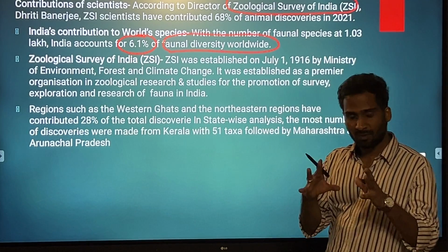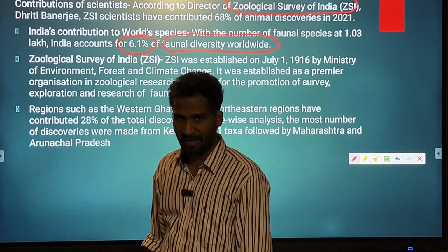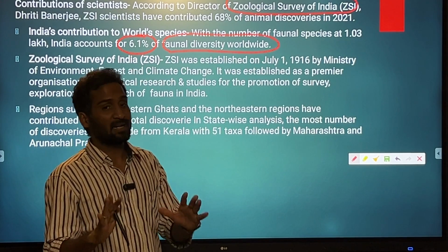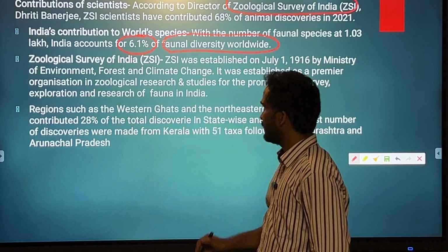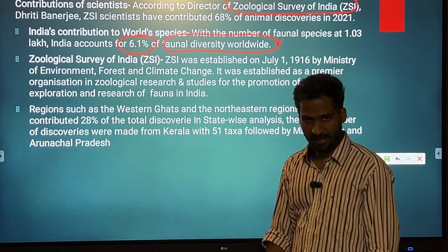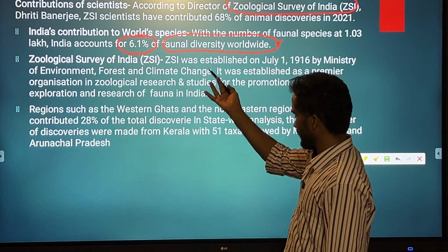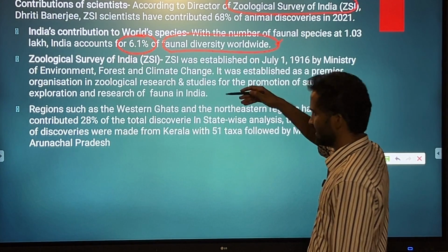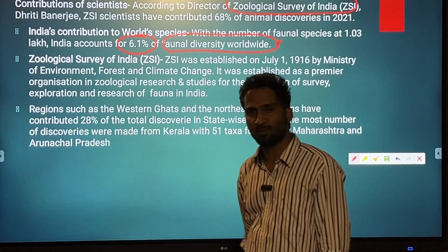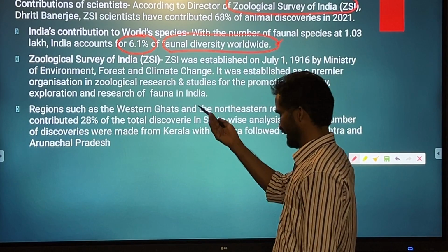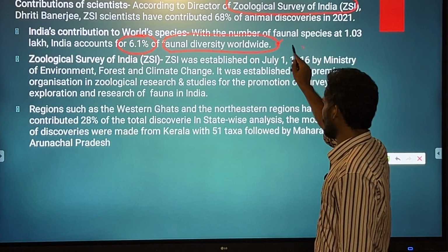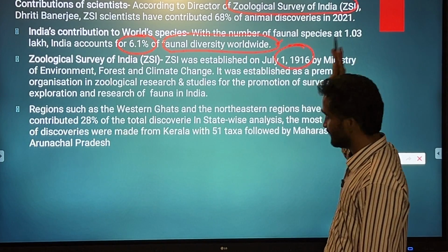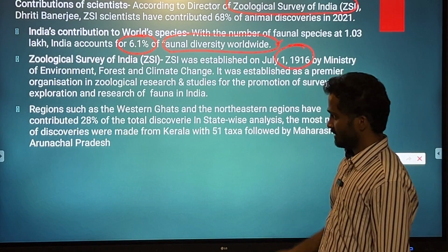So those 1,03,258 faunal species account for nearly 6% of the total faunal species across the world. About the Zoological Survey of India, again you should know that these are institutions that remain in the news every now and then, so again, there could be a question any day. You should know that it was formed before independence, way back in 1916.